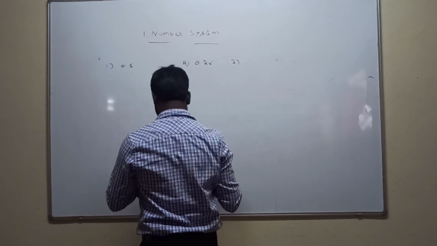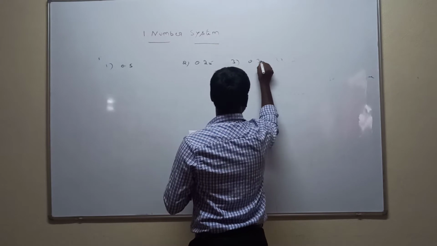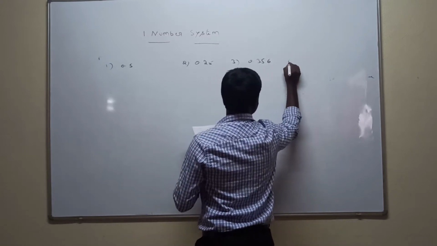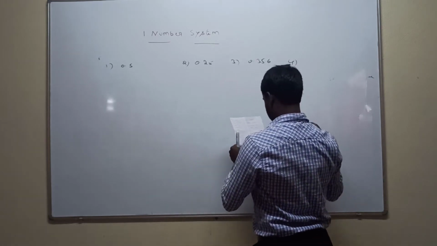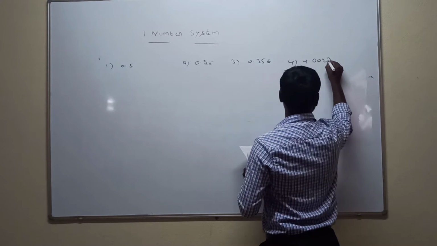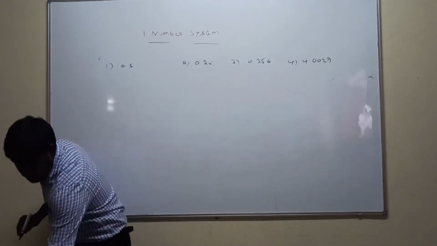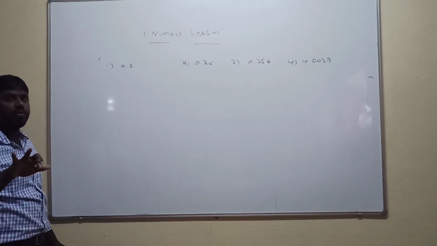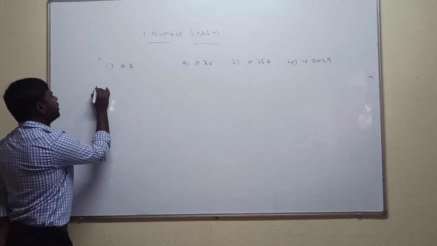Third question is 0.356. The fourth question is 4.0027. Here, these are decimal numbers. How to convert a decimal number to a rational number? Here, first question.